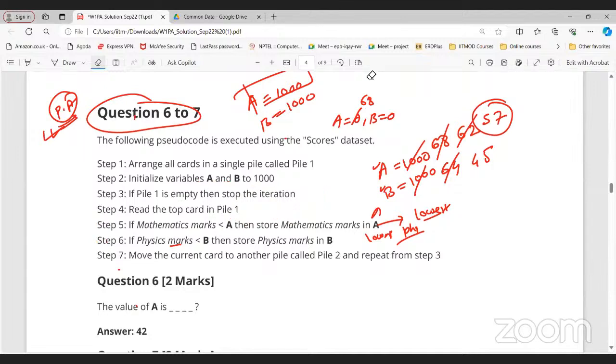Tell me. Sir, my doubt might annoy you, but I'm stuck on the same thing. In question number one, two and three, the accepted answer is written as numeric, and in the four questions below, 42 and 45 are mentioned as string. That is the reason I'm asking. I'm sharing a photo, sir.